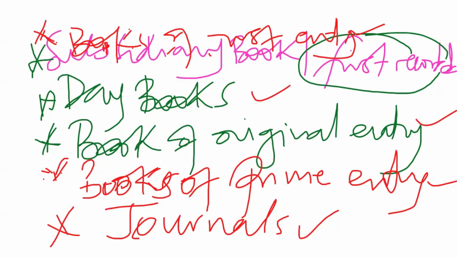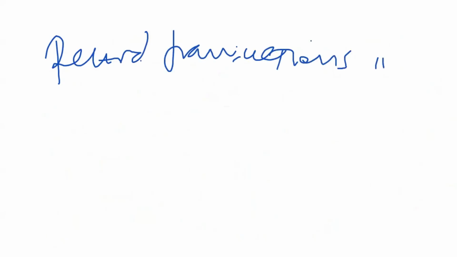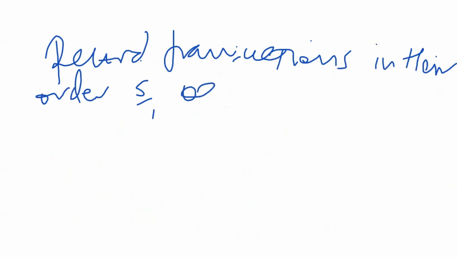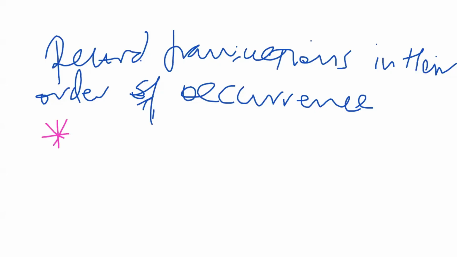So having known all these names, the key issue is that we have to record transactions in their order of occurrence. In other words, we put them in what we call a chronological order.